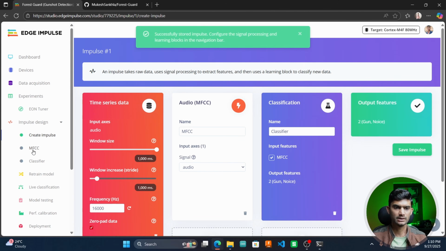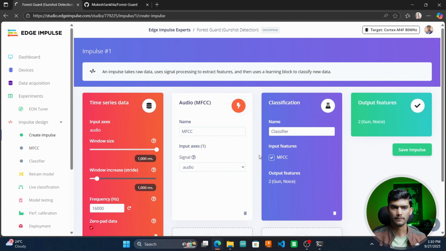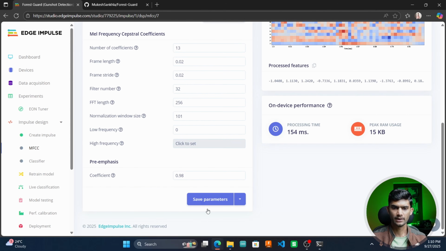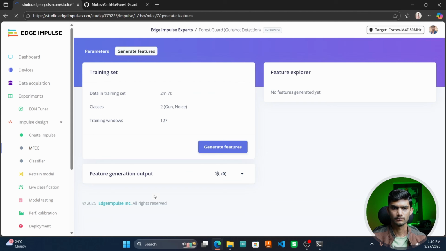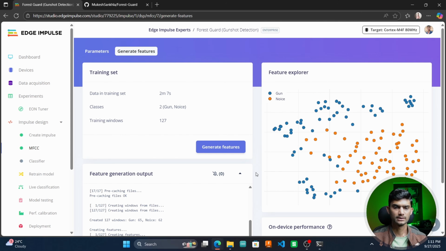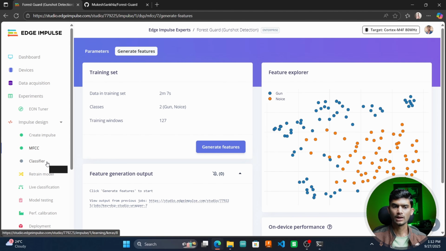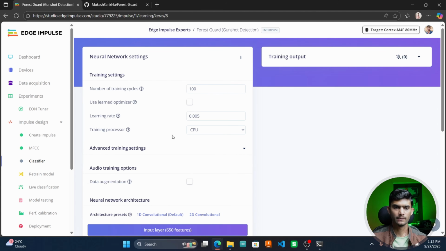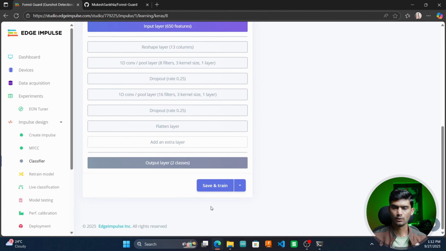Once your impulse is saved, you can go to MFCC. Here keep all the things same. Go to bottom and click on save parameters. And once we are on next page, we'll click on generate features. Once the features are generated, you can see the clear differences between the noise data and the gun data. Now go to classifier, keep all these parameters same, scroll down and click on save and train.